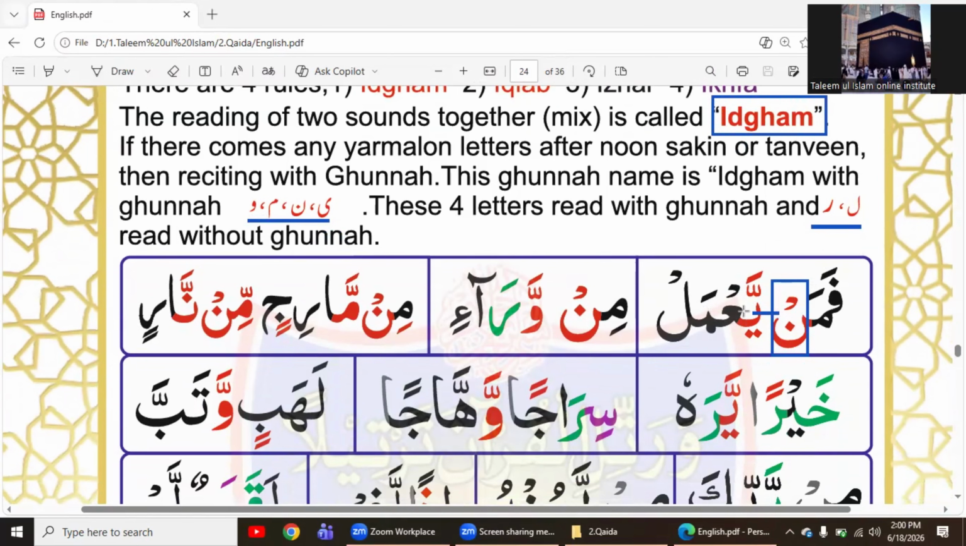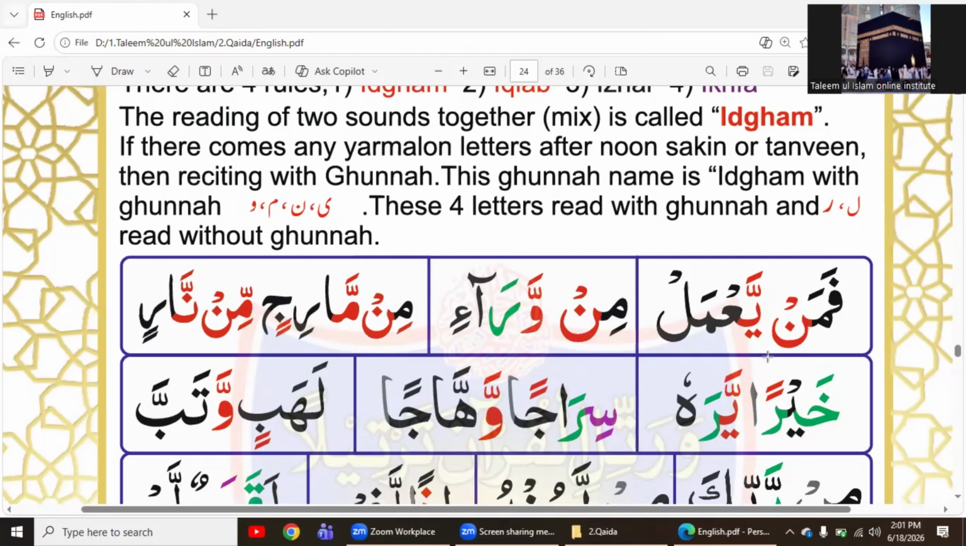Idgham, mixing the sound of two letters, is called idgham. Whenever there is a noon silent or tanween, we will check what is the letter after it. If there are six letters, ya, noon, mim, waw, lam, and ra, we will do idgham then. But on four letters, ya, noon, mim, waw, we will do gunna. And on lam and ra, we will mix them, but we don't do gunna.